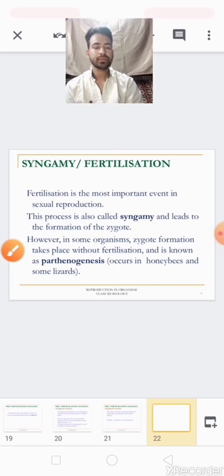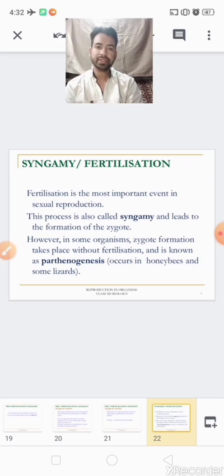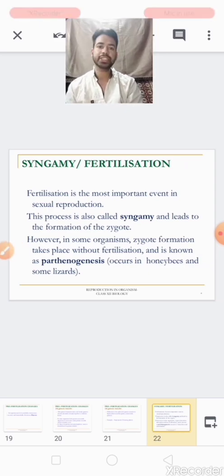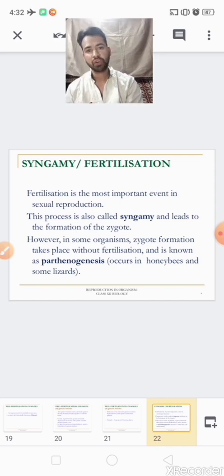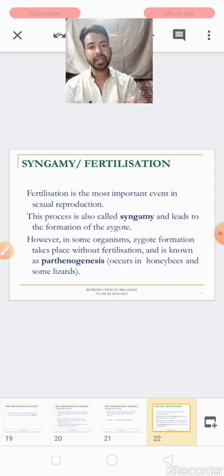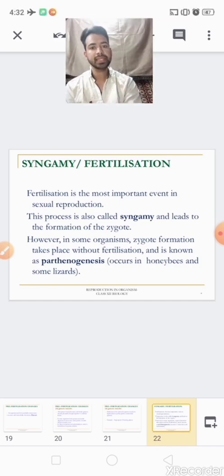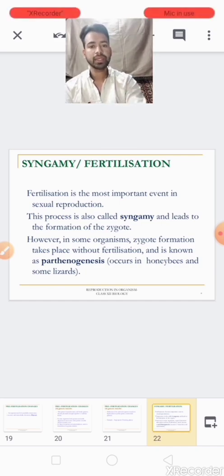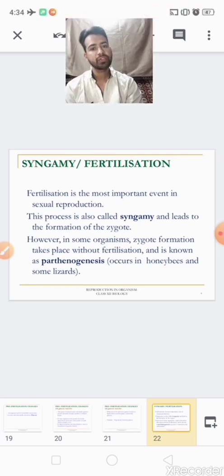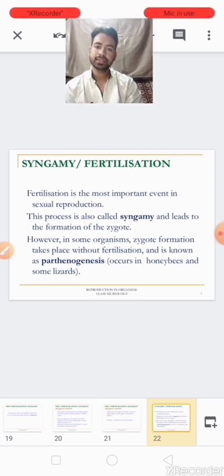Next, pre-fertilization we have discussed. Pre-fertilization is before fertilization, where gametes are formed and transferred to facilitate fusion, that is fertilization. Clear? Now the second event is fertilization or syngamy.